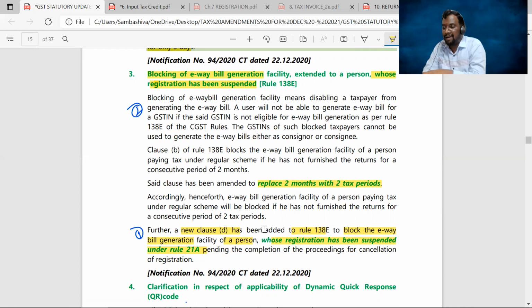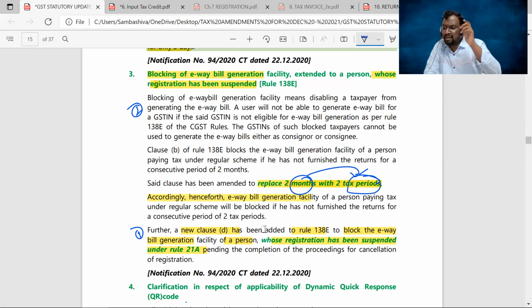Now, basing upon the fact that I have not filed the return for the first 2 months of the quarter and blocking me from e-way bill generation, it's not correct. Because the council itself has given me the option to file the return once in 3 months. So that is why the wording month has been changed to tax periods.